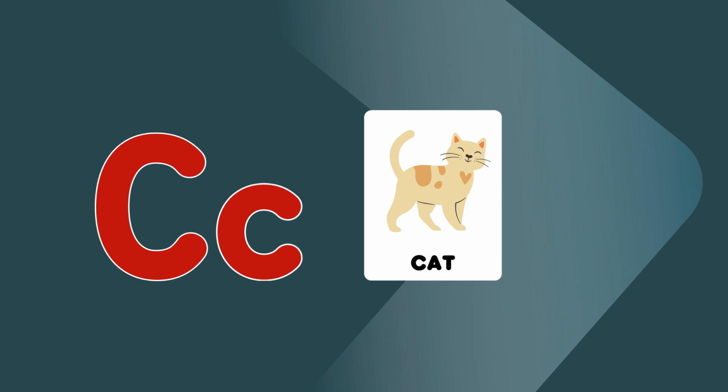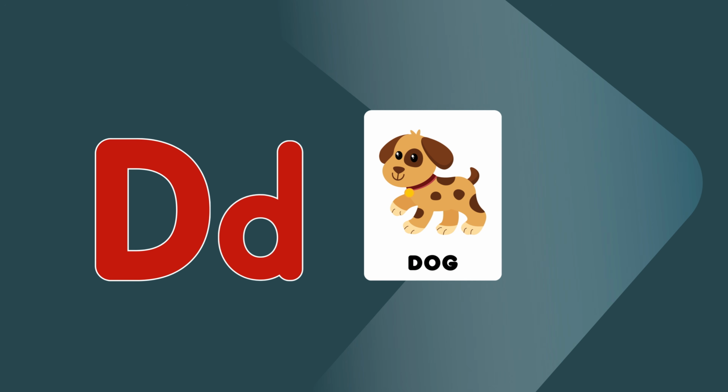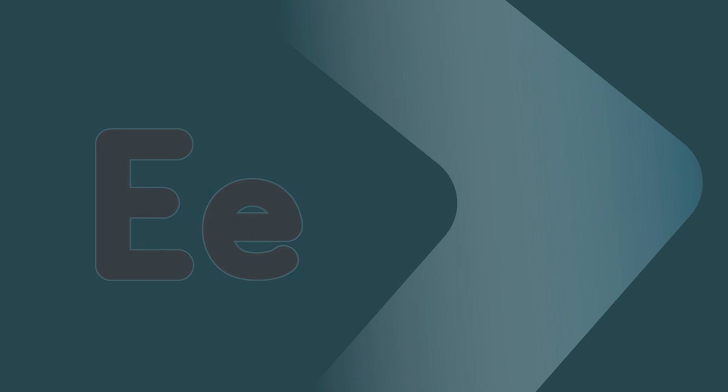C is for cat, cat. C is for car, car. D is for dog, dog. D is for drum, drum. Let's sing the alphabet A to Z. Come and sing along with me.